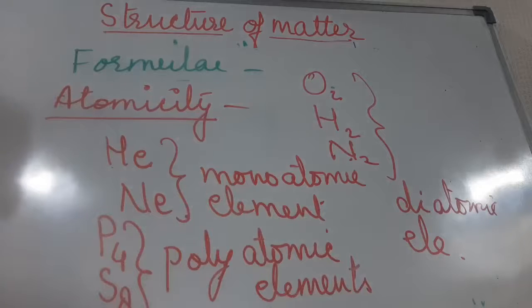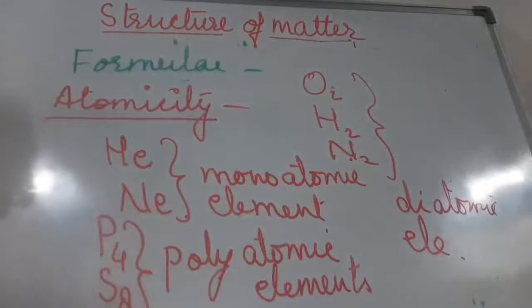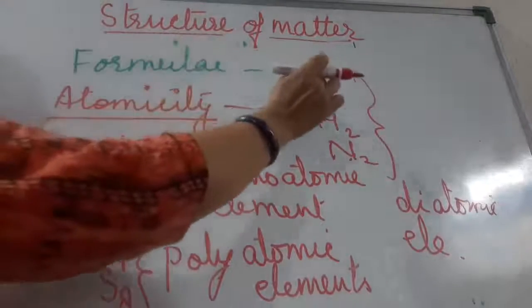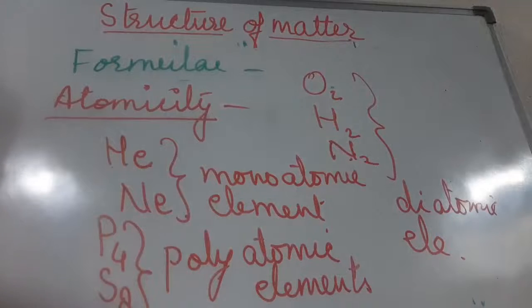So children, what is the atomicity? The number of atoms present in a molecule of an element is known as its atomicity. Like helium's atomicity is 1, neon 1, oxygen 2, hydrogen 2, nitrogen 2, phosphorus 4 and sulfur 8. These are all the number of atoms, so this is known as atomicity.